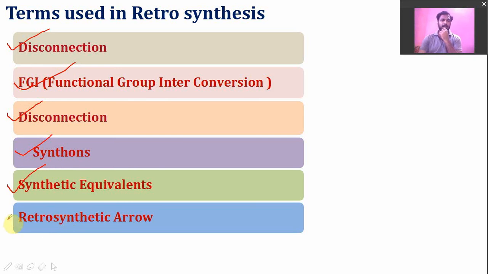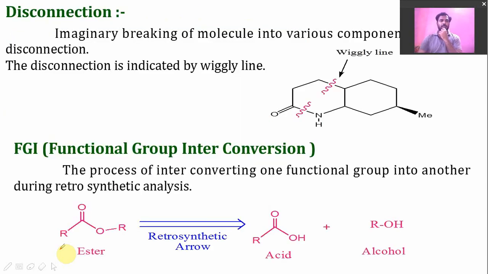And then the retrosynthetic arrow. This is the special type of arrow which is used in retrosynthesis. When we carry out reactions from product to reactant, a special type of arrow is used, which is called the retrosynthetic arrow. So we will discuss each point one by one.